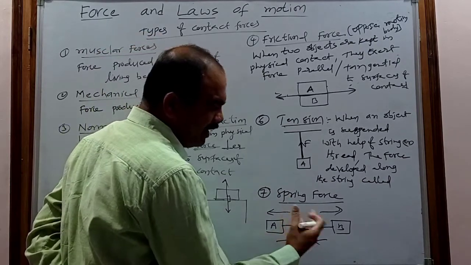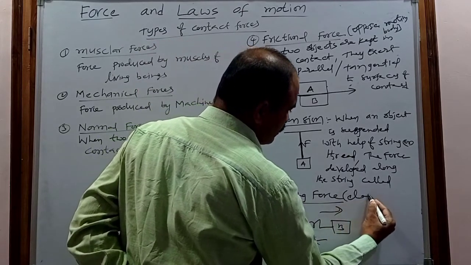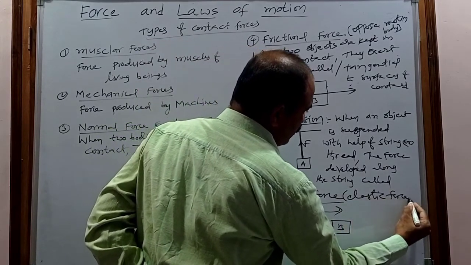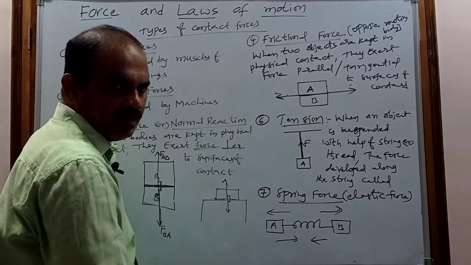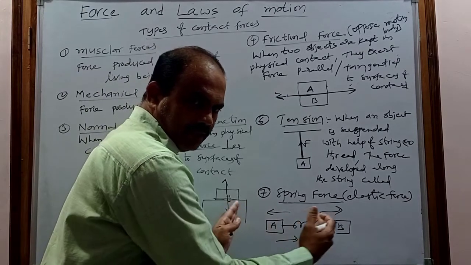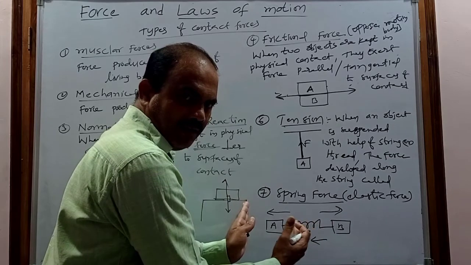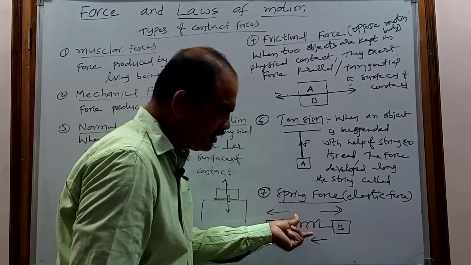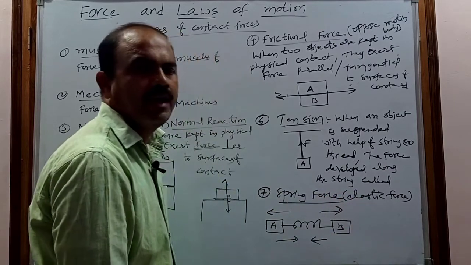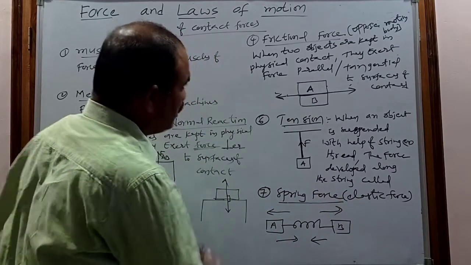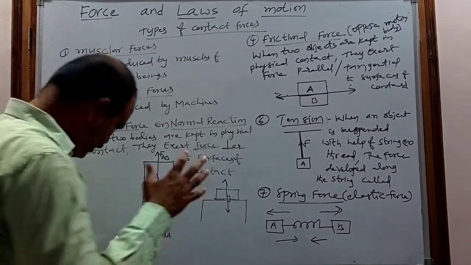or it may be called the elastic force. So what is the spring force or elastic force? When a spring is connected between two bodies and the spring is compressed or elongated, some force is developed. That type of force is called the spring force or elastic force. So these are the different types of contact forces generally used in our physics.